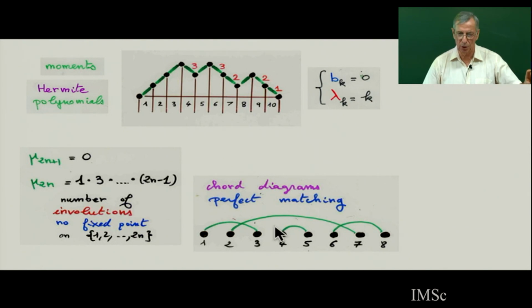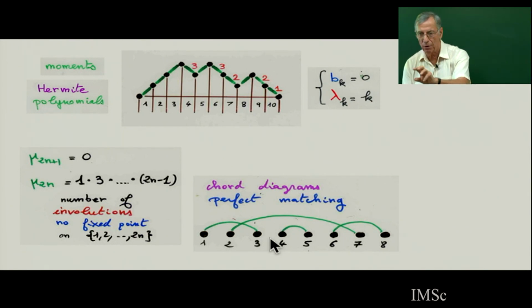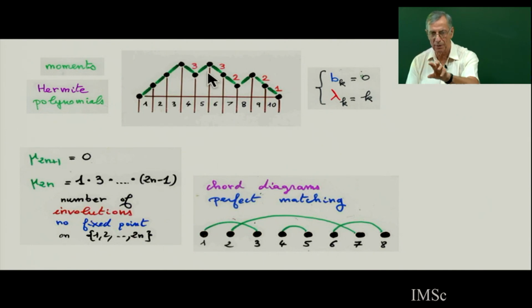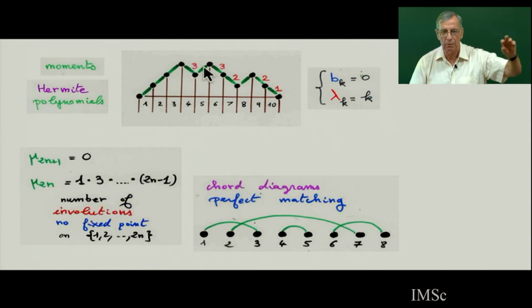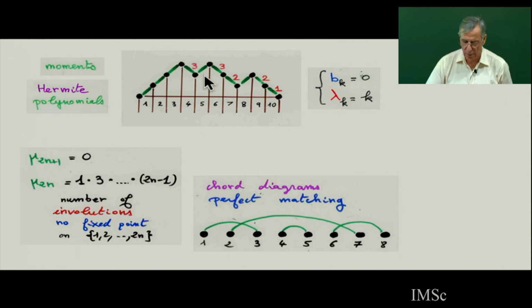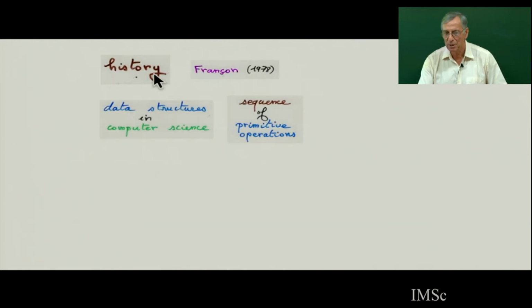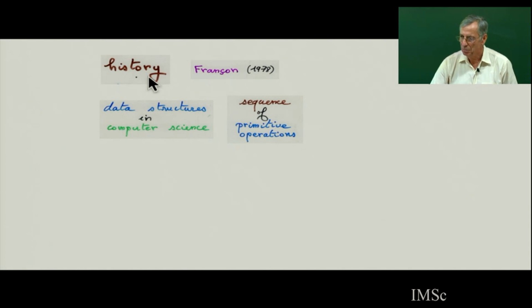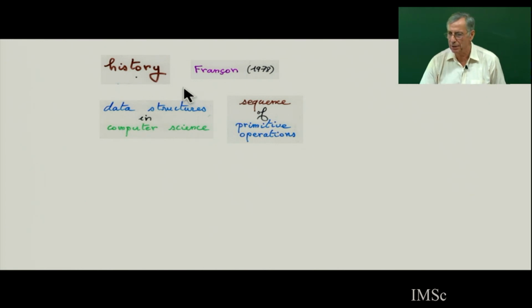The total number of chord diagrams is the sum over all Dyck paths, counted by Catalan number, of the weight of the Dyck path, which is an integer, the product of the heights of all these south-east steps. So I must put a bijection with some weighted objects. This is the notion of history, which was introduced by Françon in computer science.